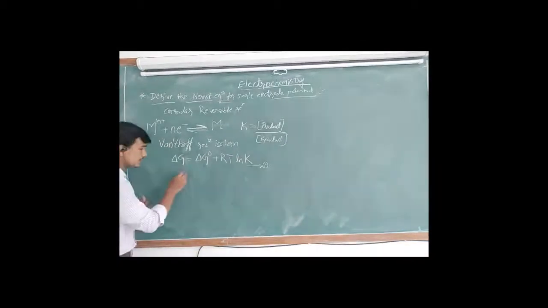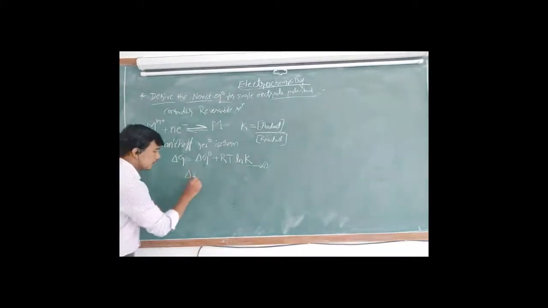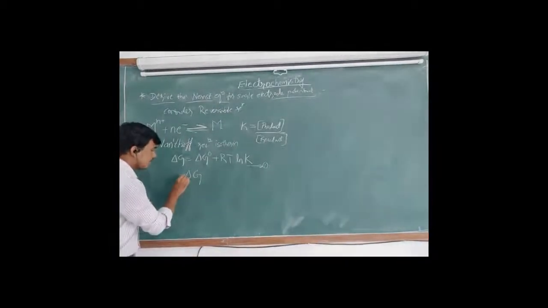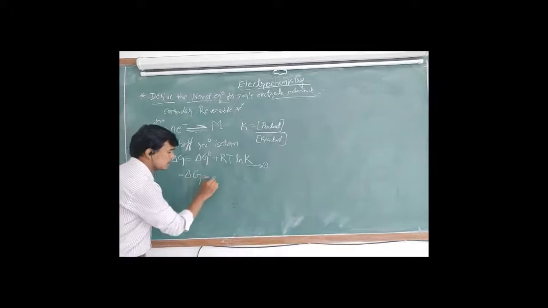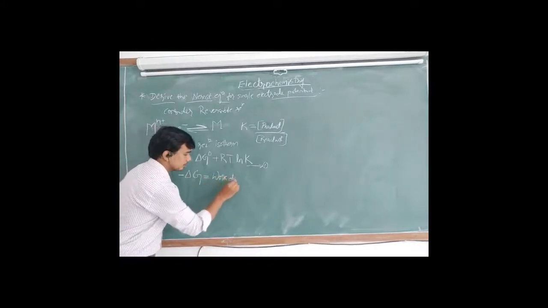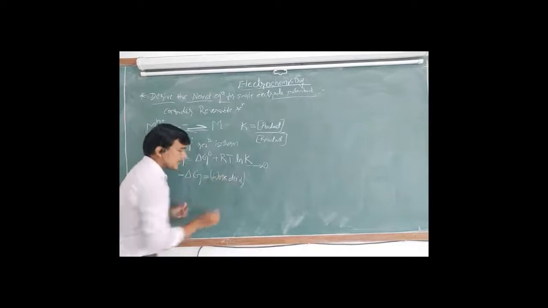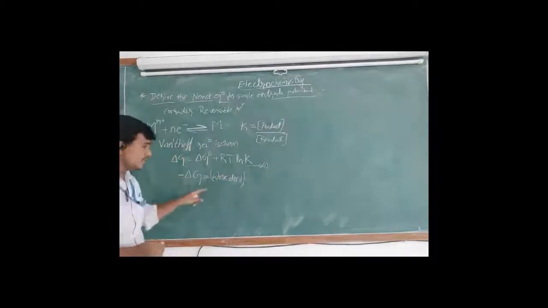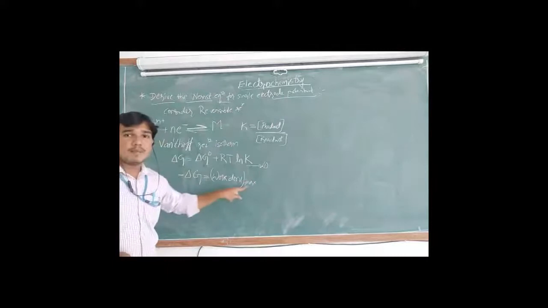So we know that here work is going to be done. So minus delta G equals what? The maximum work done. Any energy decreasing means some work is going on. So negative delta G means the maximum work done.